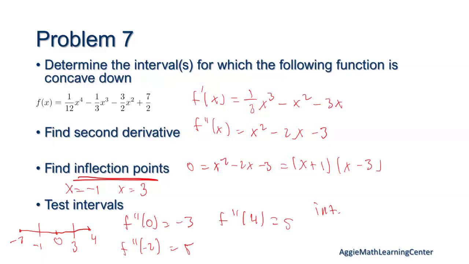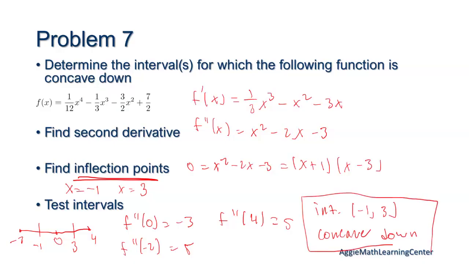Since our second derivative is only negative at 0, and we know our inflection points, our interval is going to be at -1 to 3. Does that make sense?